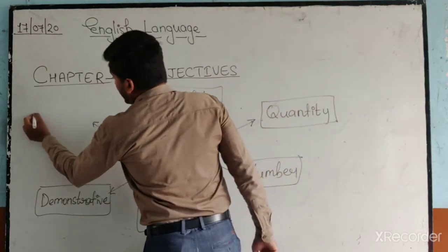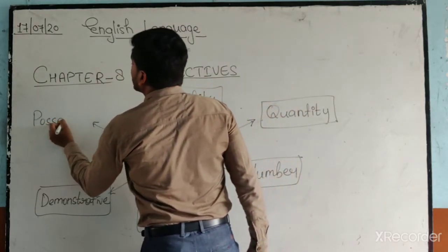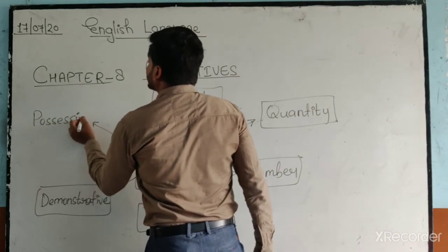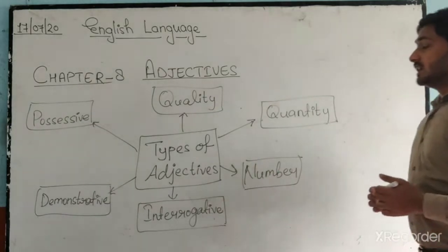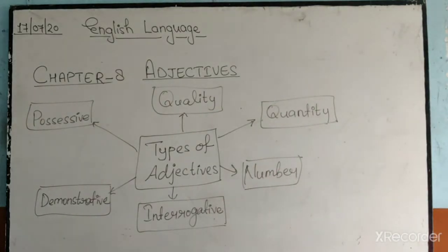And the last is possessive adjective. Adjective of quality, adjective of quantity, adjective of number, interrogative adjective, demonstrative adjective, and possessive adjective.